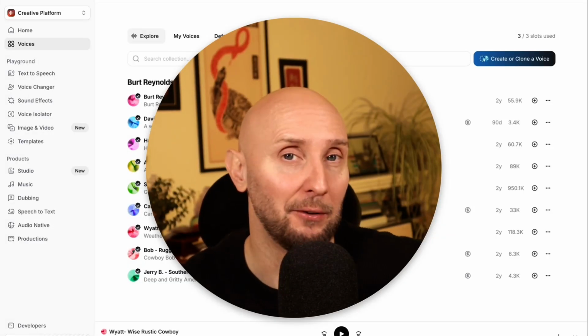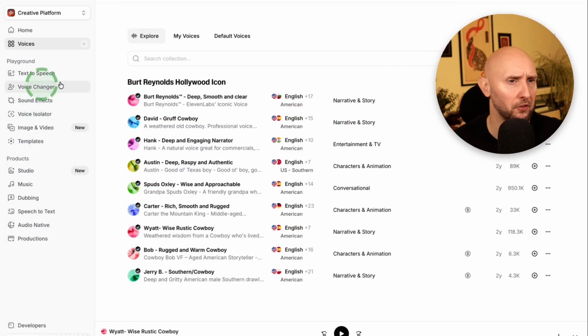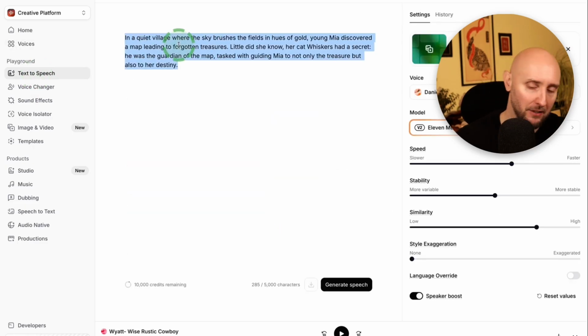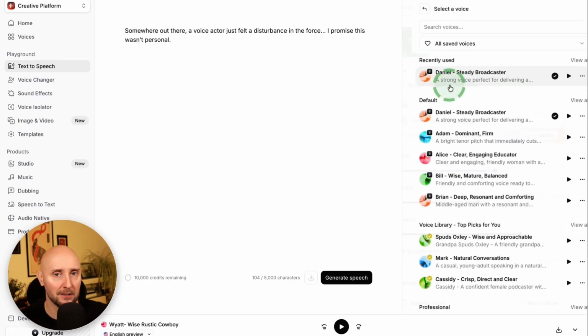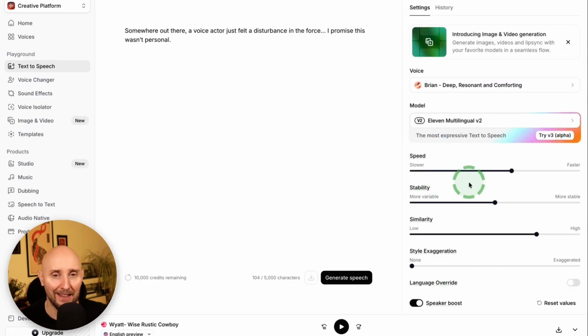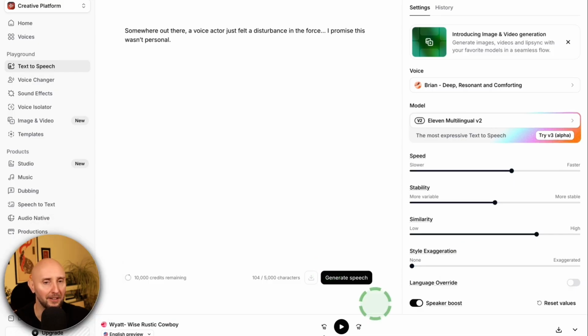Pretty cool, right? Now, let me show you how the text-to-speech feature works. So we come over to the left side, select text-to-speech. Now here, all we do is paste in our text right here, and this can be up to 5,000 characters. And then from here, we select our voice. Let's go for Brian, and I can adjust the speed, the stability, and a few other things. Now I'm going to generate the audio, then let's press play and see what we've got.